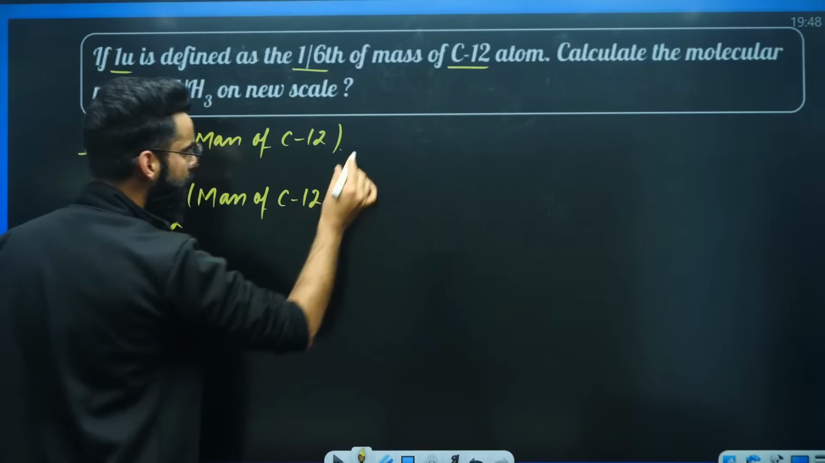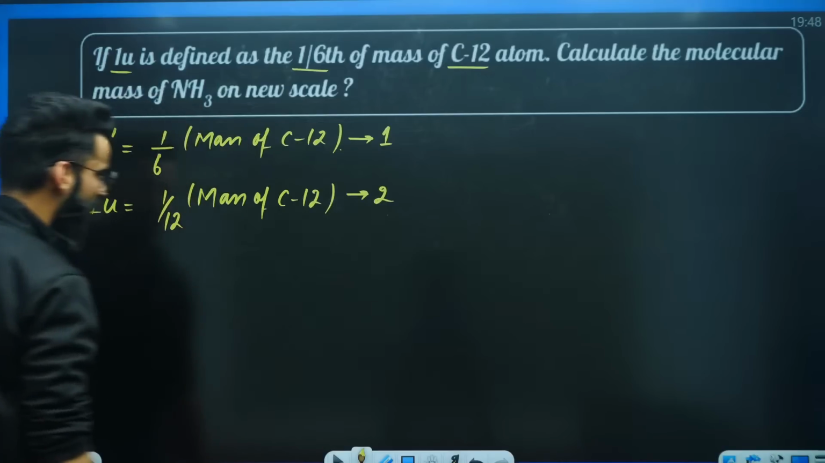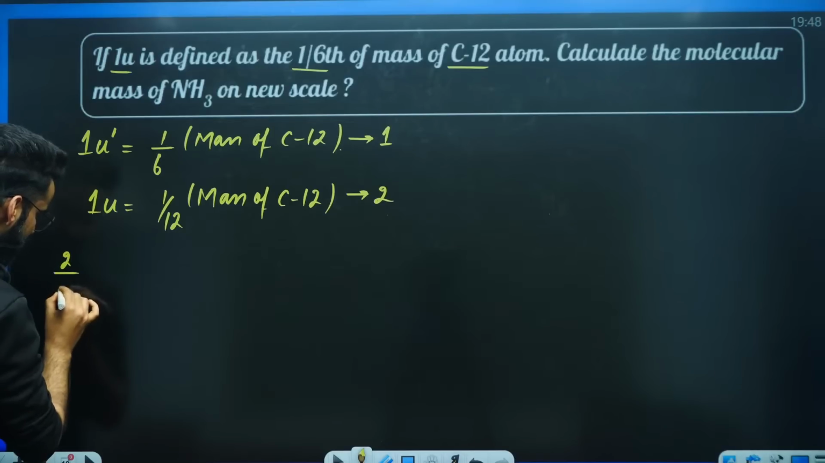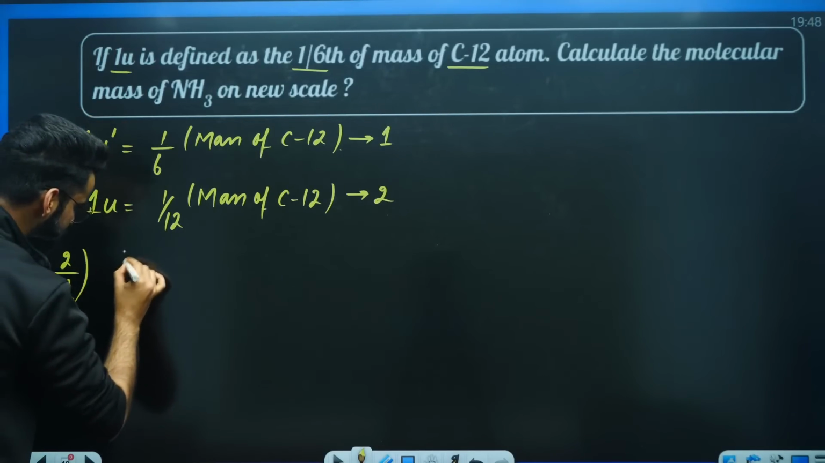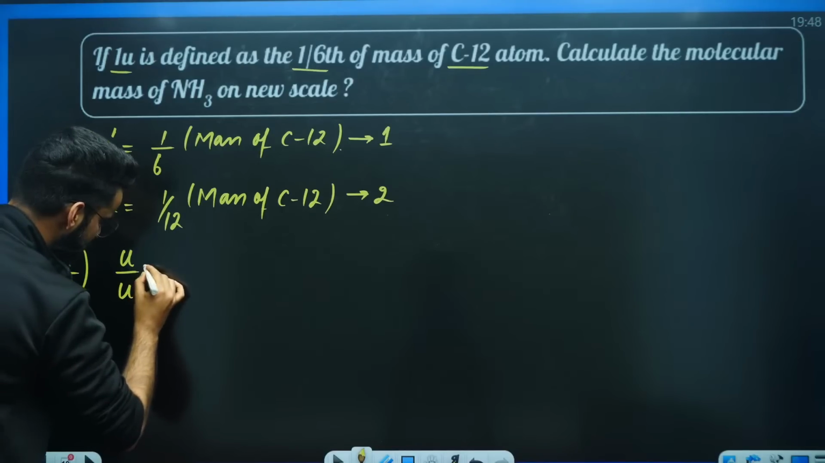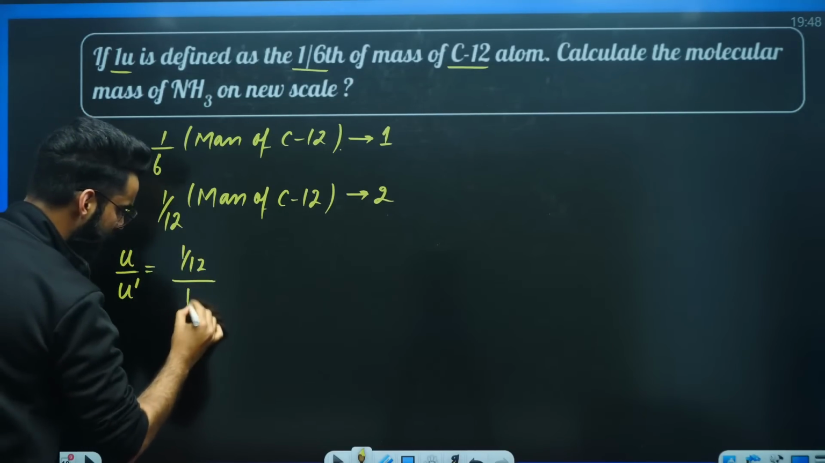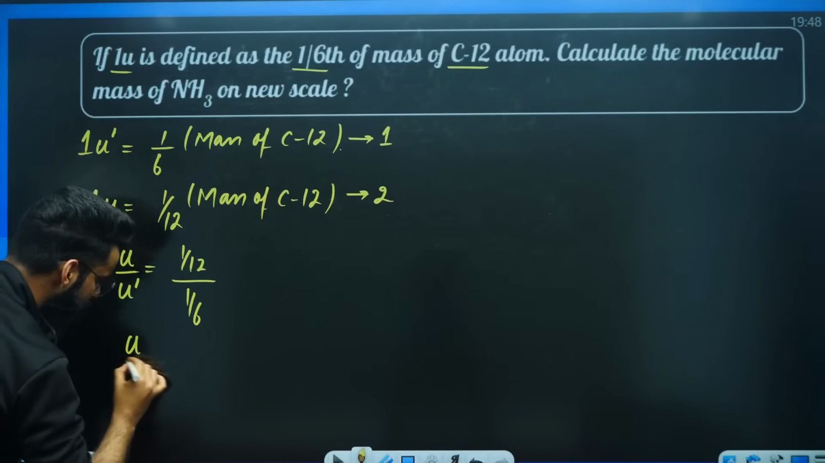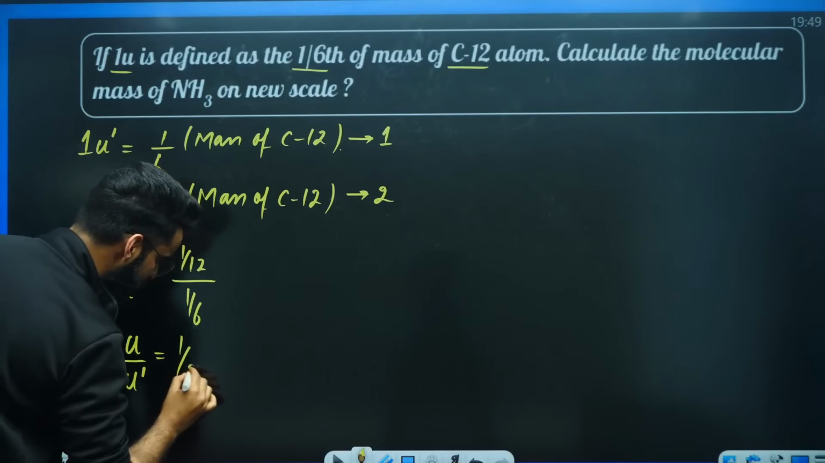What is the first thing which we do? Let's call this equation 1. Let's call this equation 2. Divide the two equations. Let's divide second by first. If I divide the second equation by the first equation, you get U divided by U dash is equal to 1/12 whole divided by 1/6. Mass of carbon 12 cancels. So you get U divided by U dash is equal to 6/12, that means 1/2.